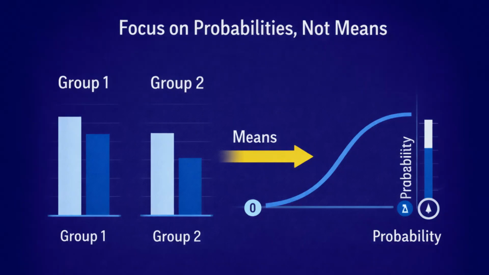This leads to an important clarification. Logistic regression is not asking whether one group has a higher average score than another group. It is asking how predictors are associated with the likelihood that the outcome occurs. The focus is on probability, not means.